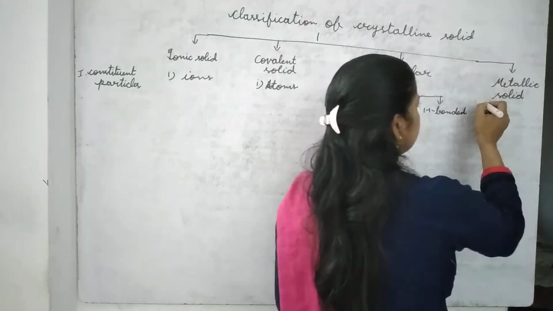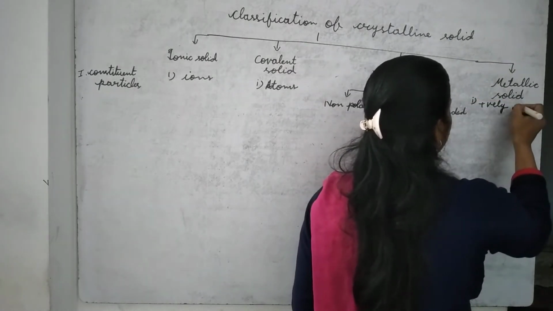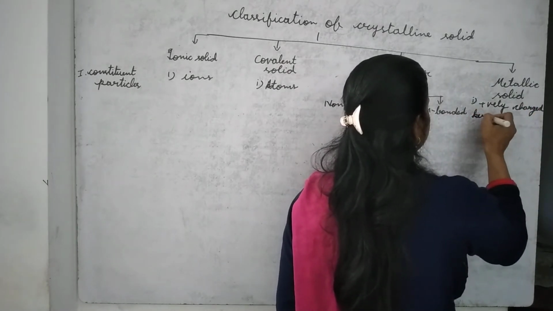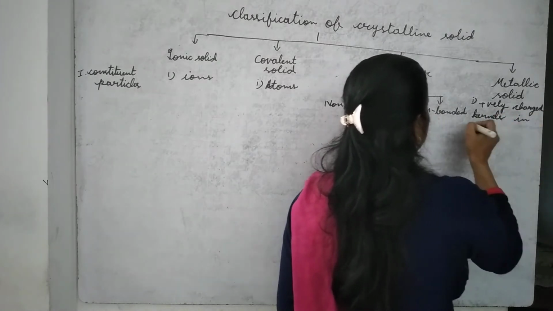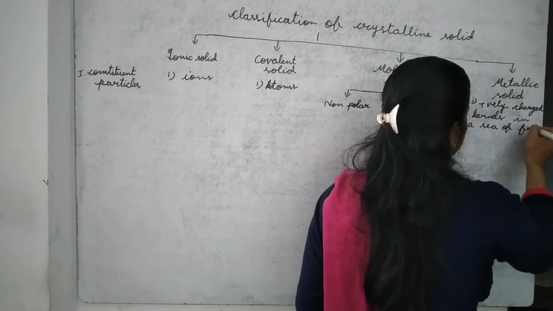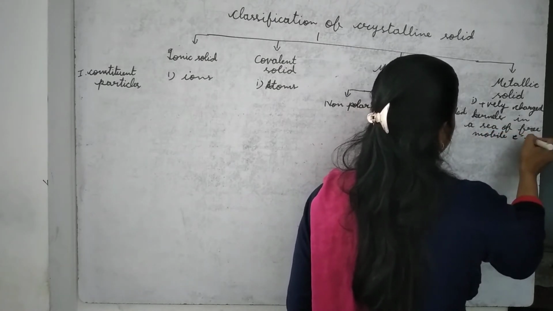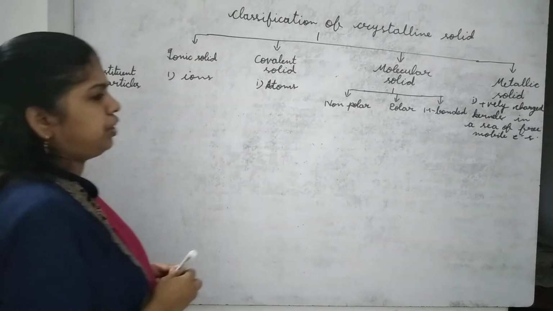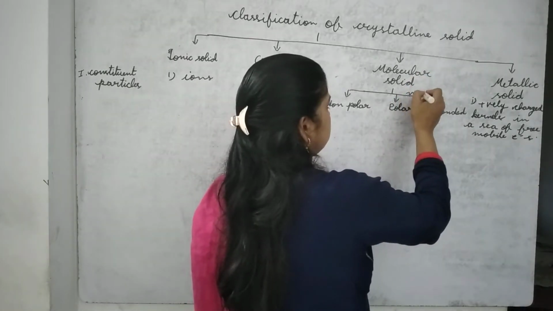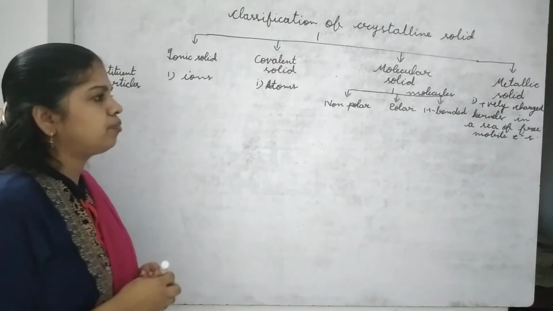So positively charged kernels in a sea of free, mobile or movable electrons. In a sea of free, mobile electrons. Here in case of molecular solid, all are molecules. Molecules are bonded with each other.